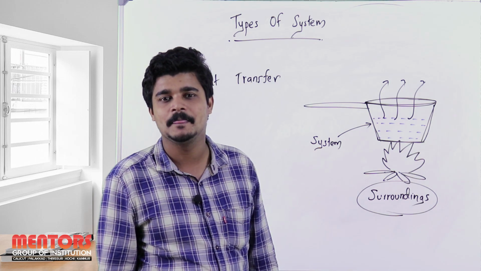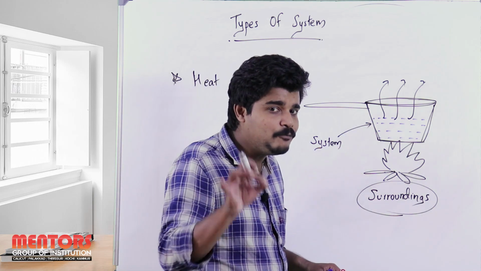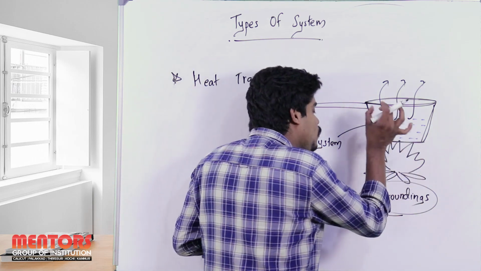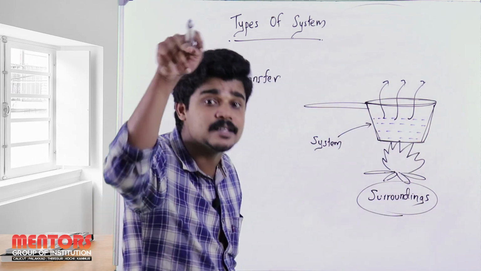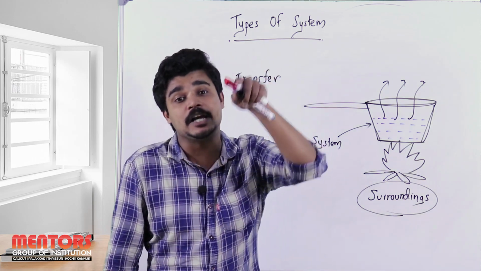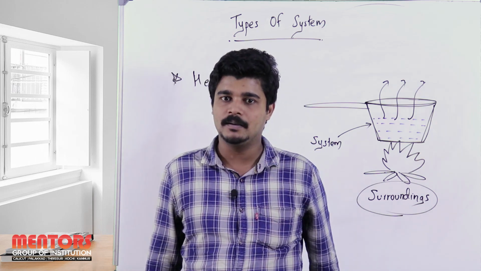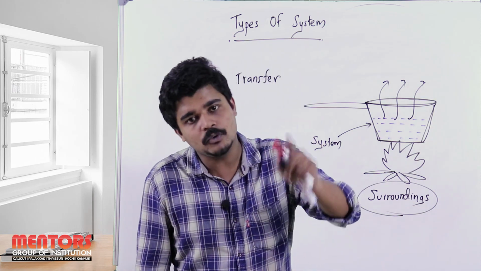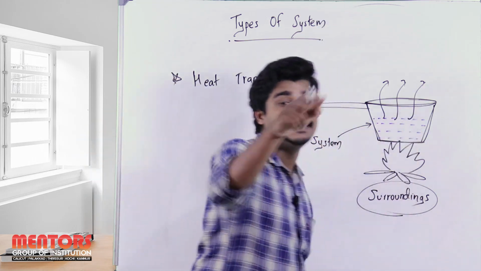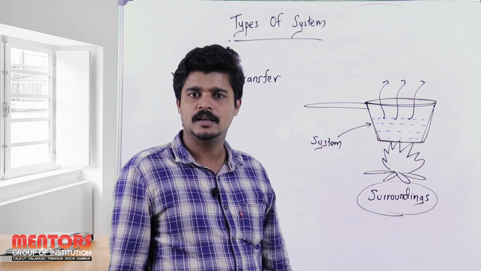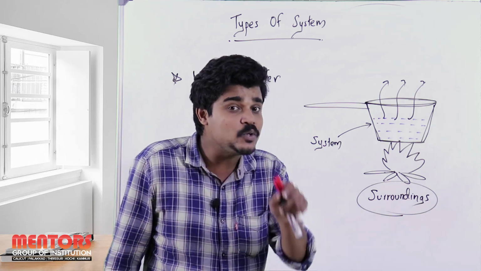So now there is again a transfer. What transfer is here? Because whenever I am giving heat to this teapot, after a certain time, the mass of the water inside the teapot actually decreases. Why? Because it reduces due to the water vapor. This water will convert into water vapor, and as a result, the mass of the water inside the teapot decreases.